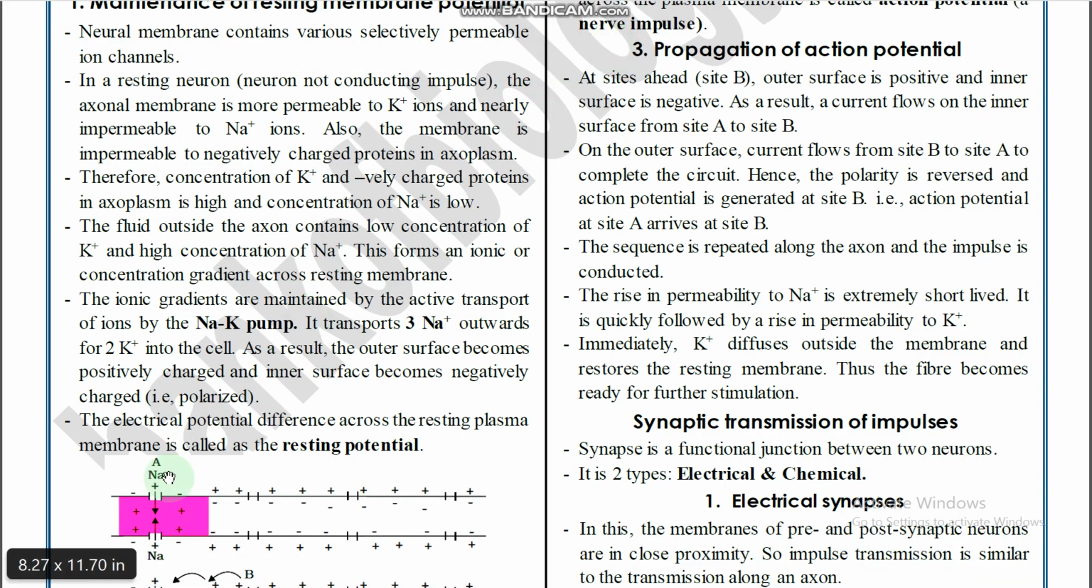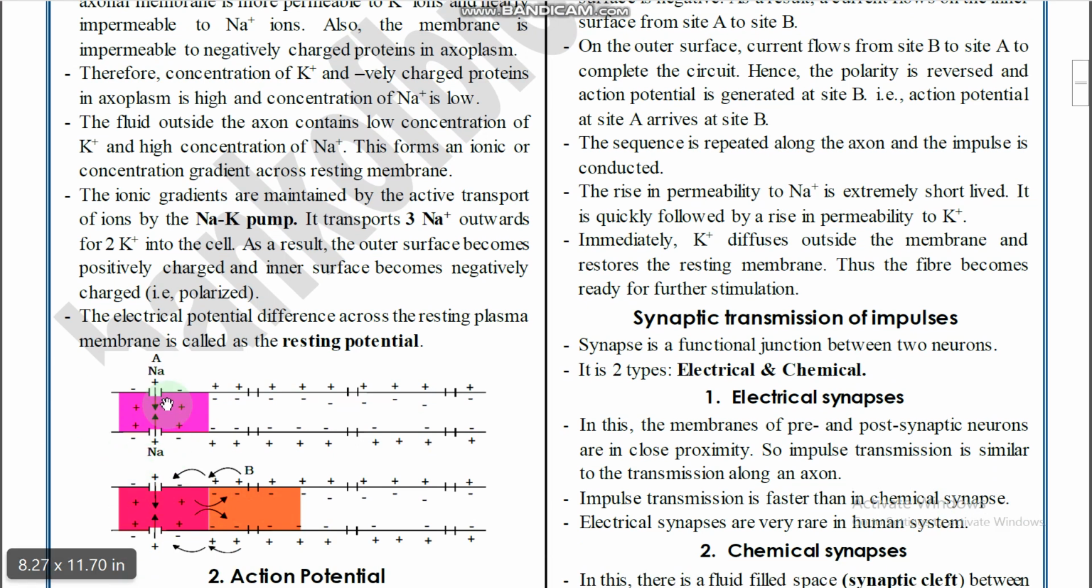Right? Here, what happens? Before receiving the action potential, what is the condition of this site A? Inside negative, outside positive, like this. But why is the reversal taking place, why is the voltage reversed? What is the reason? Because of receiving the action potential, the nerve impulse, the charges are reversed. Inside there is a positive and outside there is a negative charge. So the polarized state becomes depolarized, right?